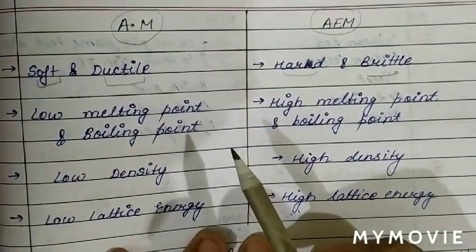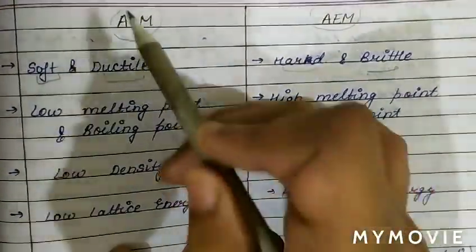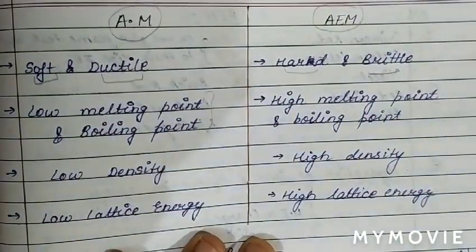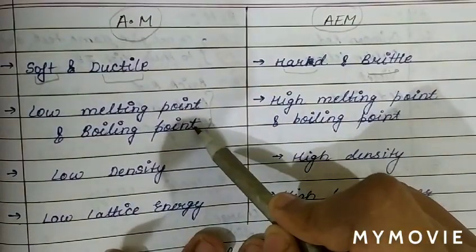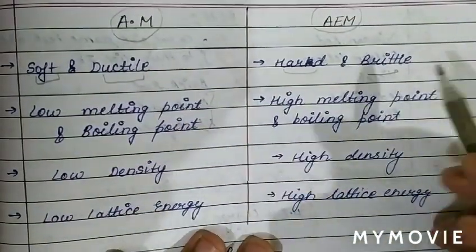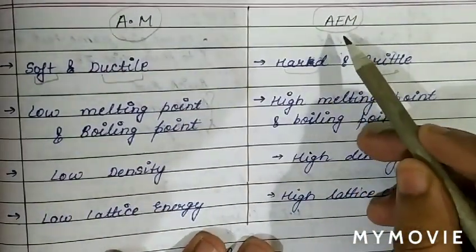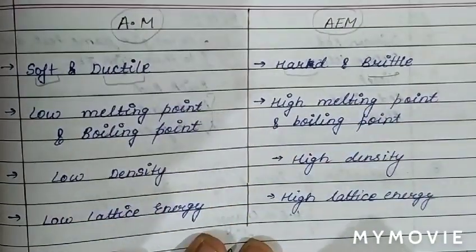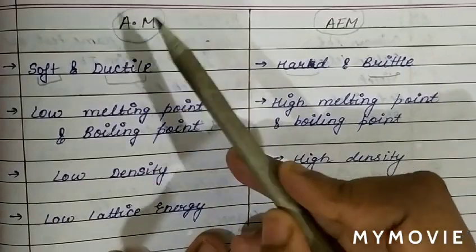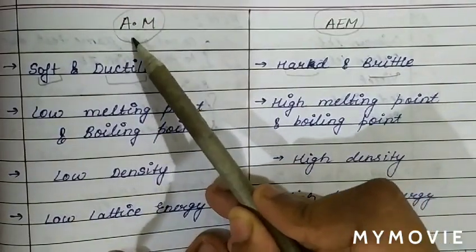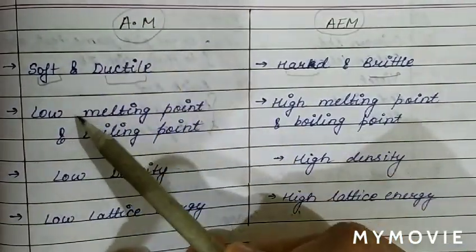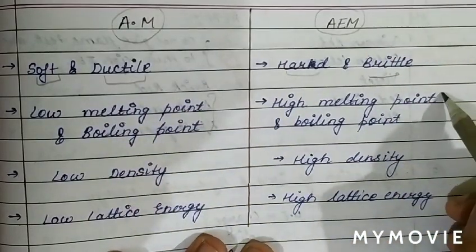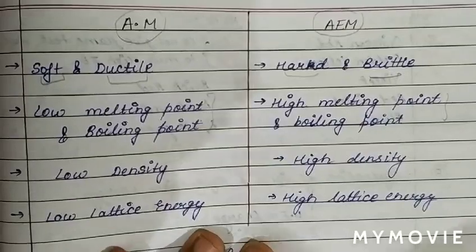See the next comparison. Alkali metals have low melting point and boiling point, while alkaline earth metals have high ones, because we know the first ionization energy of alkaline earth metal is more and that of alkali metal is low. So due to the low first ionization energy of alkali metal, it has low melting point and boiling point, while the alkaline earth metal has high melting point and boiling point.